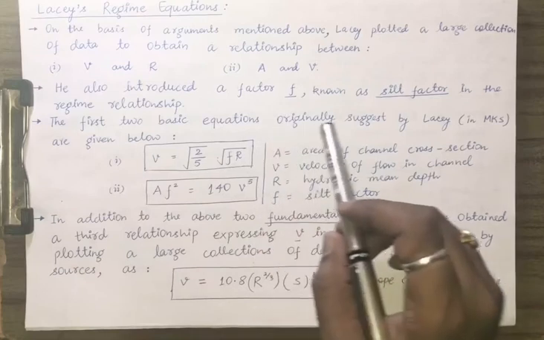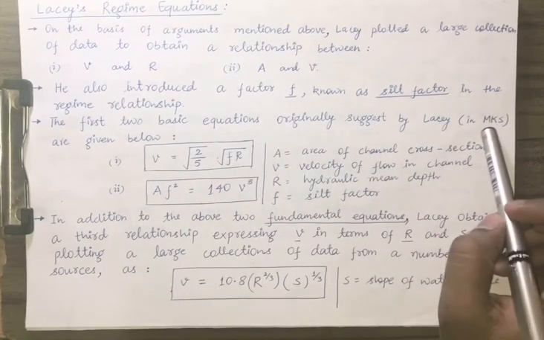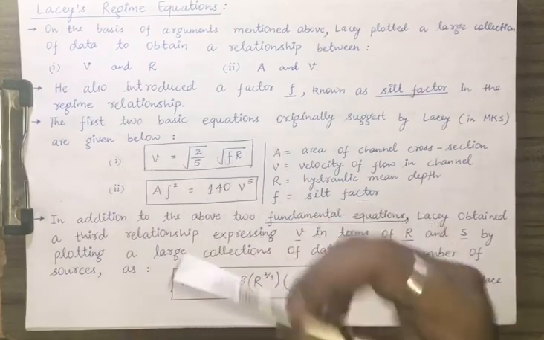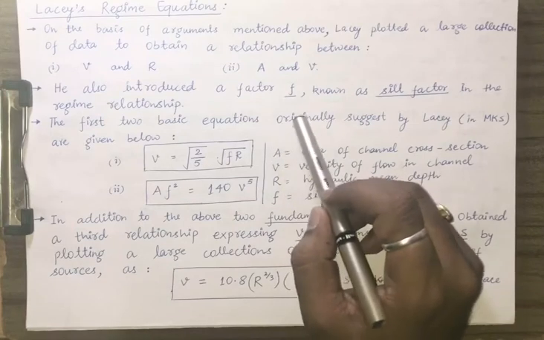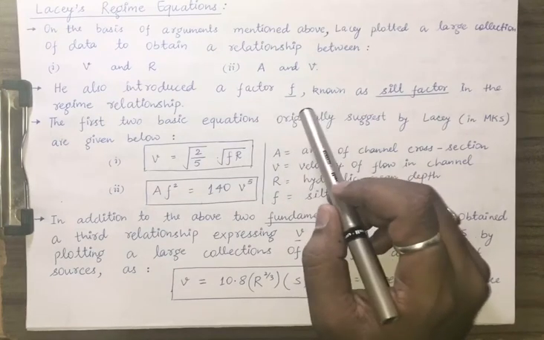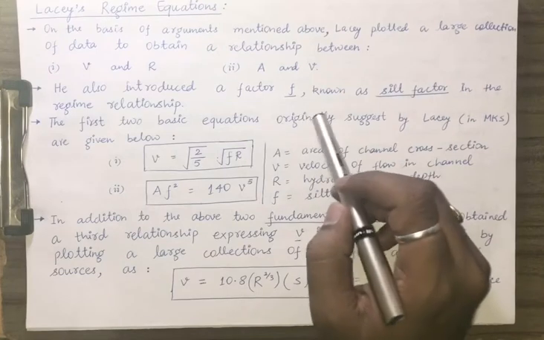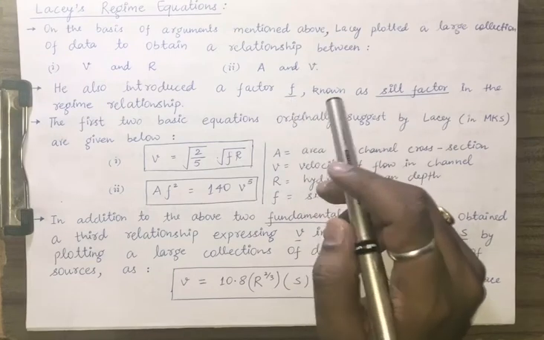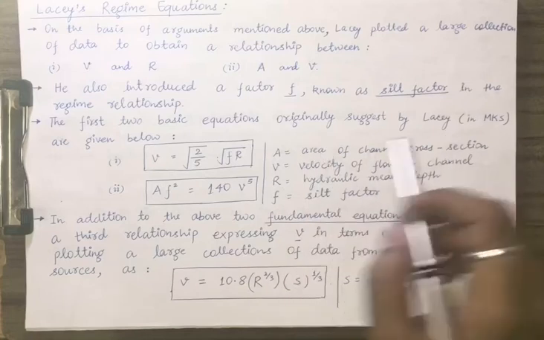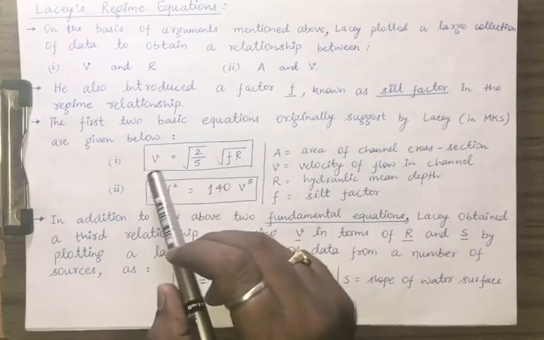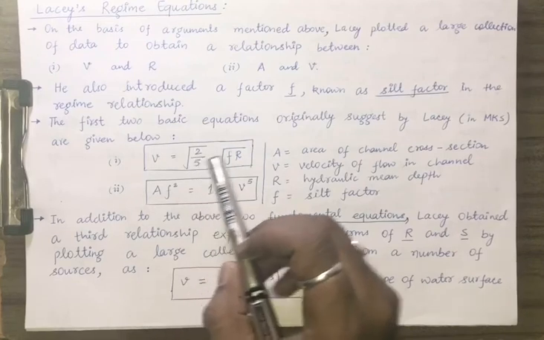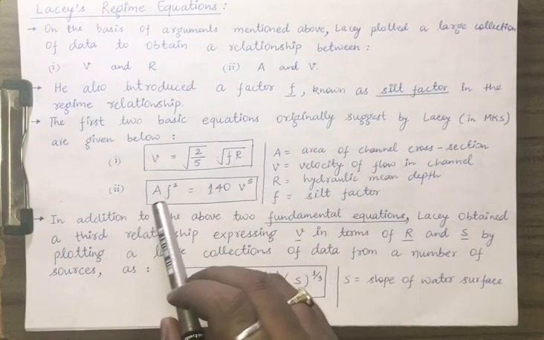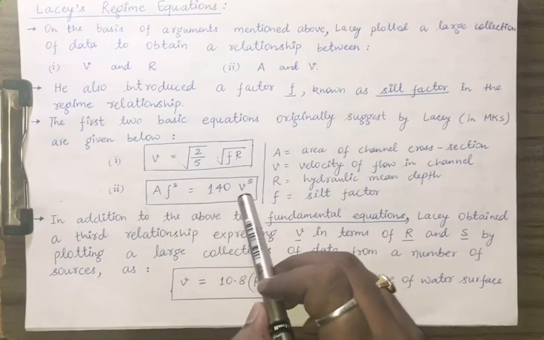The first two basic equations originally suggested by Lacy, in meter, kilogram and seconds, that is in SI units, are given below. He proposed the original equations in the FPS system because at that time he was British, and in Britain the FPS system was in use. When converted to SI units, the equations become: velocity V equals root of 2 by 5 multiplied by root of F R, and the second equation is A F squared equals 140 V raised to power 5.